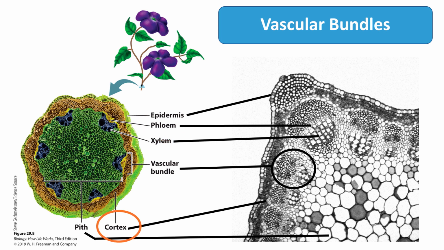The region between the epidermis and the vascular bundles is made up of ground tissue and is called the cortex. And the region inside the ring of vascular bundles is the pith. The pith is also made from ground tissue.